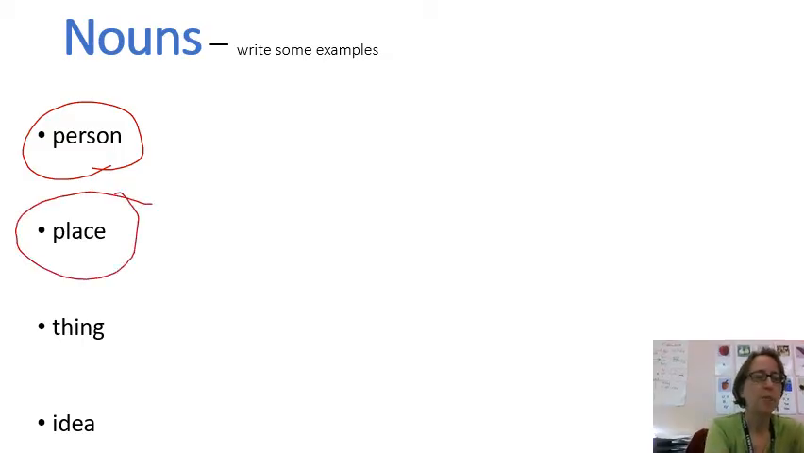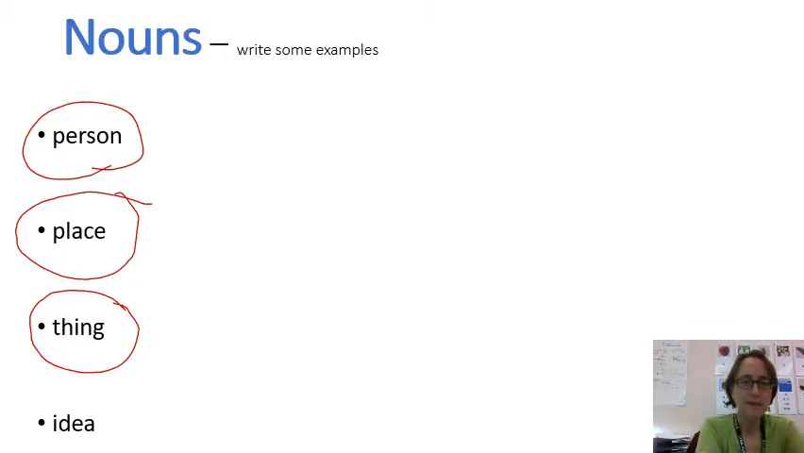An example of a place could be house or shopping mall or New York City. An example of a thing could be laptop, pencil, or rice. And finally, an idea is something you can't touch. For example, life, or freedom, or anger.